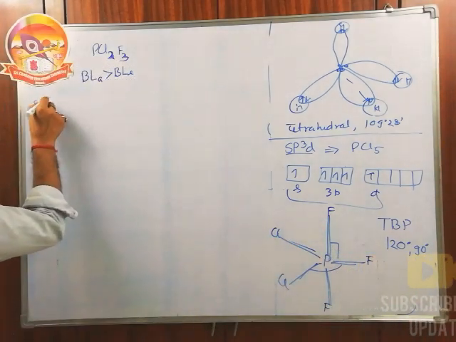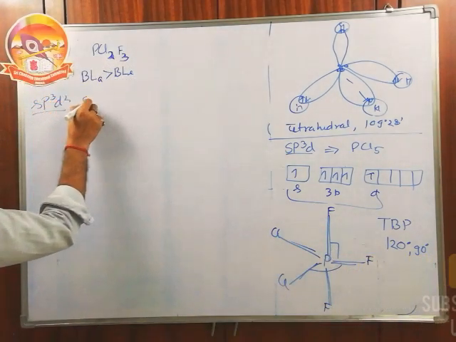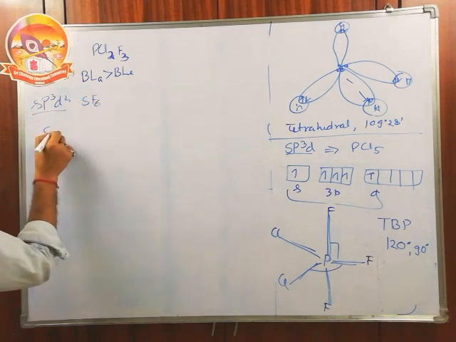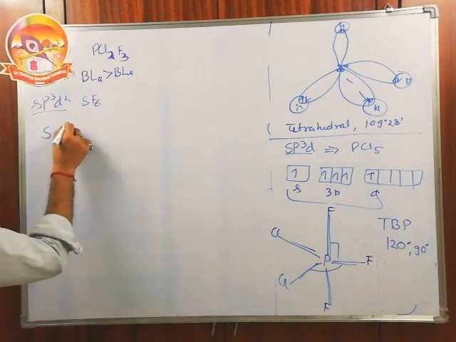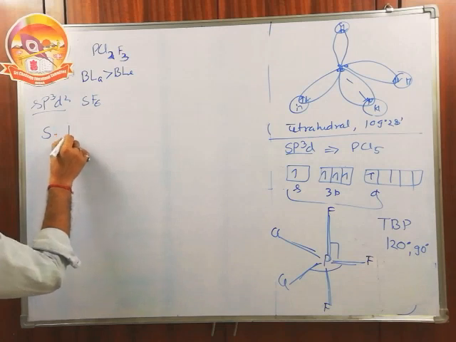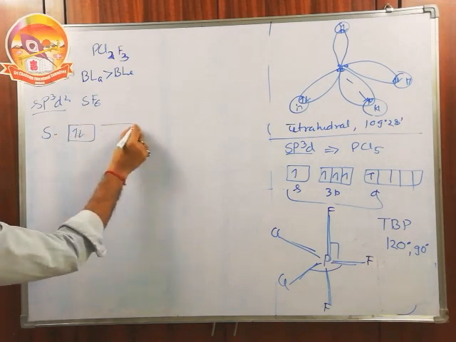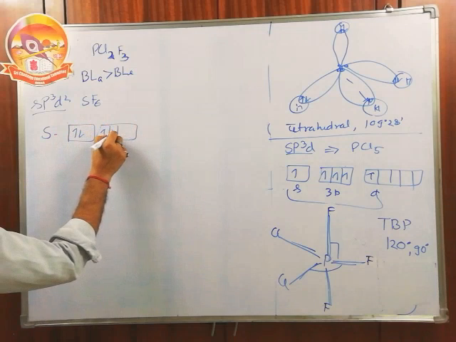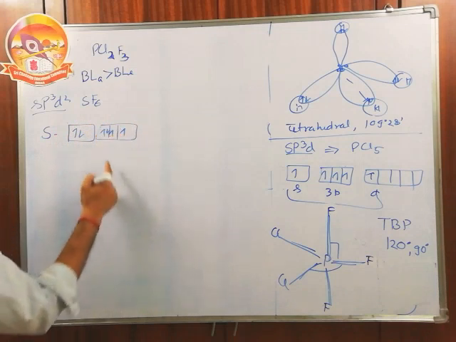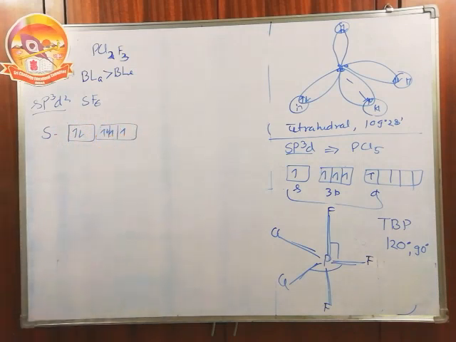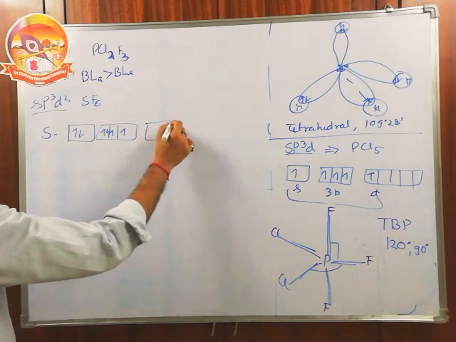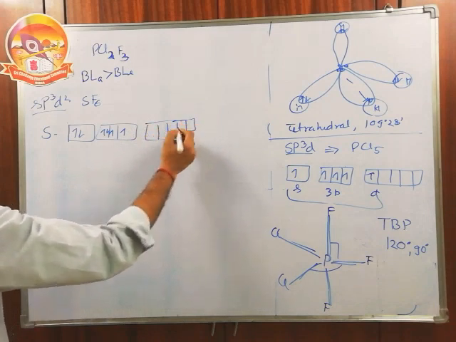Next hybridization we have sp3d2. We take the example of SF6. Sulfur's configuration is 3s2 3p4. So in the ground state it has 2 unpaired electrons. Due to the 2 unpaired electrons, its valency is 2 and it forms the H2S molecule in the ground state. But we know sulfur can also give valency up to 6.